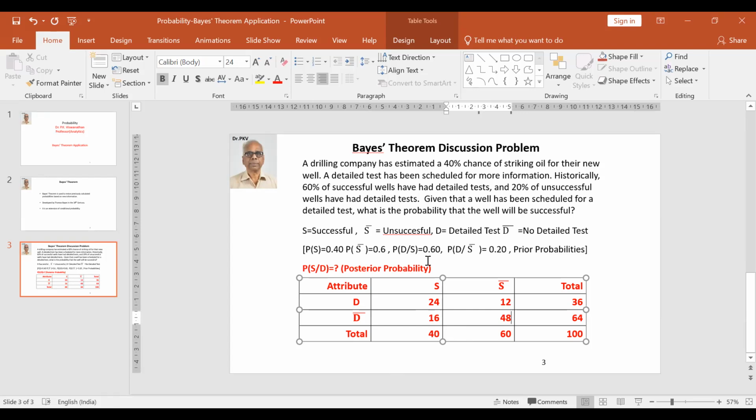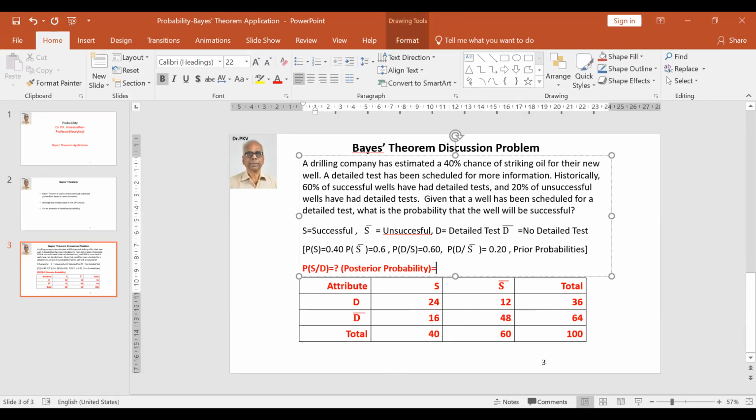Now what we want to answer is probability of S given D. Given there are 36 wells which underwent detailed test, there are 24 that are successful, and therefore this is equal to 24 divided by 36, which is equal to 2/3, which is 0.67 to 2 decimal places.